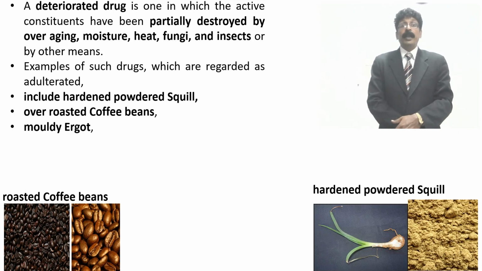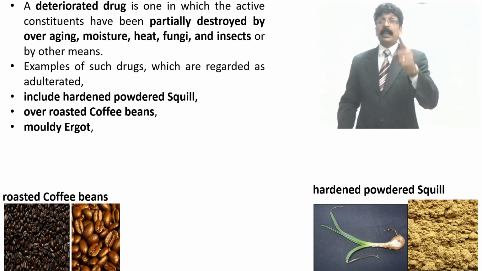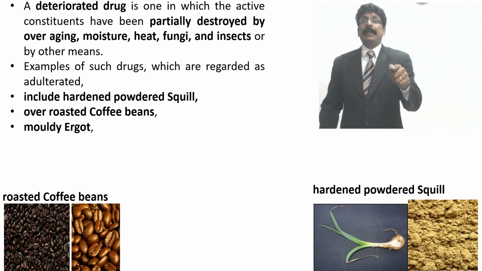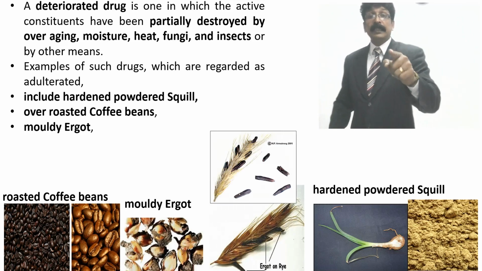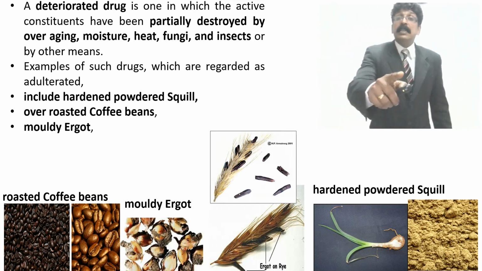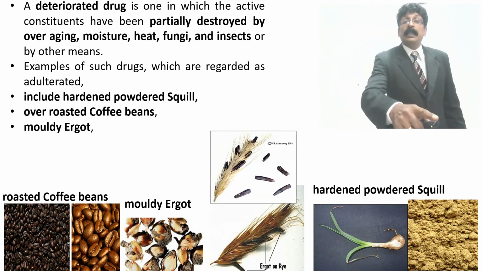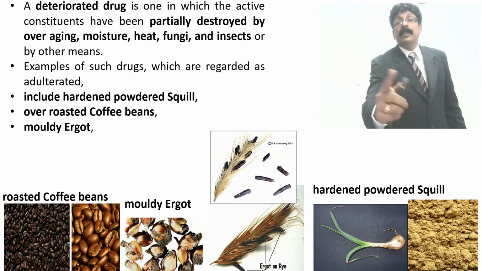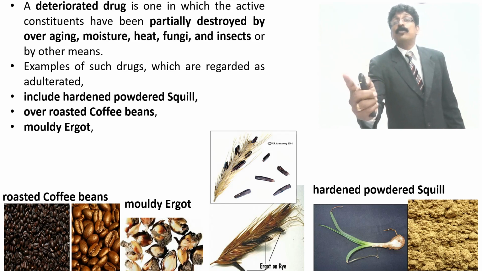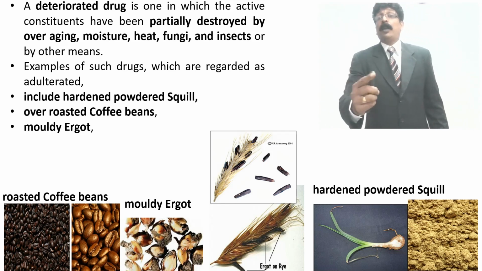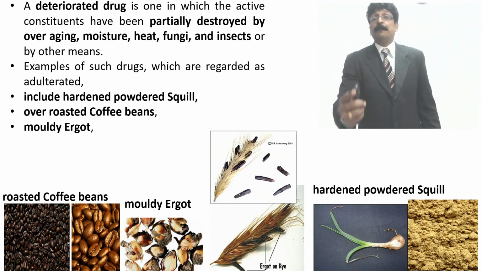Moldy ergot. Ergot is produced by Claviceps purpurea, a fungus which grows on the rye plant. You see, this is the rye plant; I have shown three pictures. In the rye fruit, the black ergot is produced. Ergotamine, used for migraine, is a very important drug used for various purposes and has a lot of medicinal use.